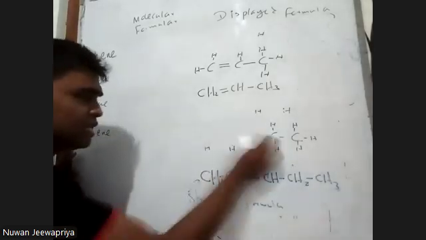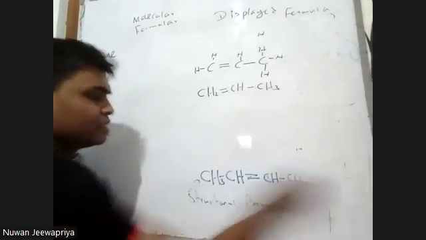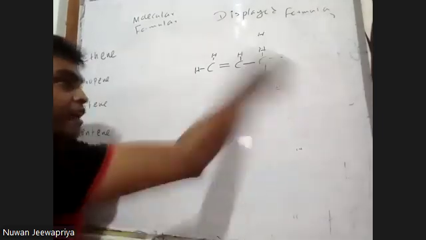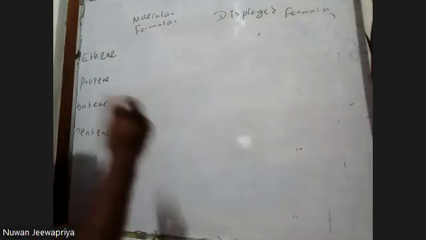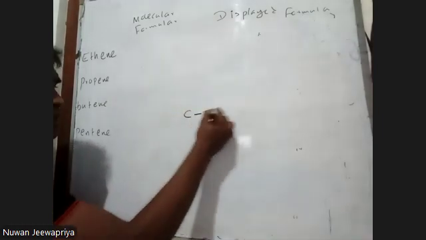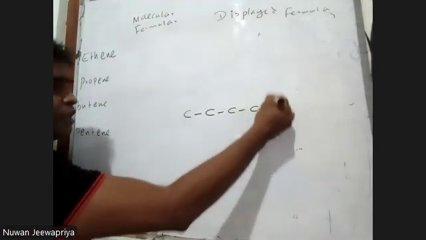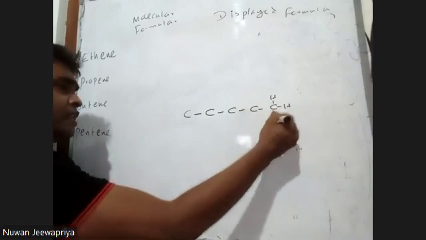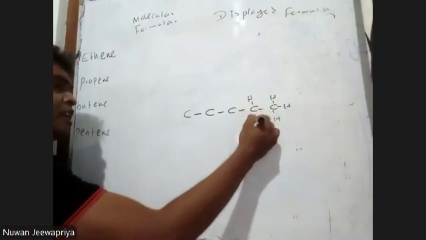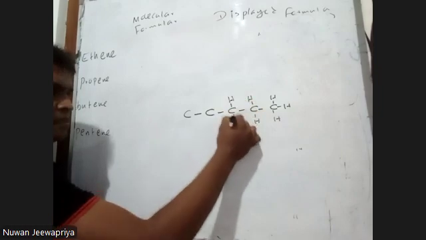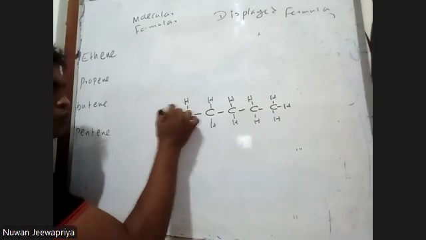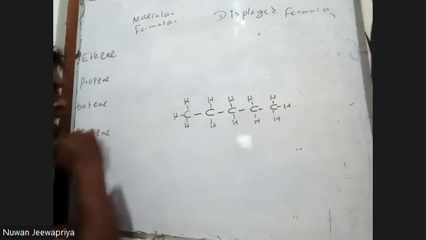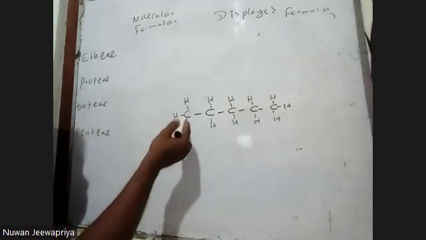If I consider an alkane, right? Carbon, carbon, carbon, carbon, carbon. This way, this is an alkane. I mean pentane. We did it early. How can I write the structural formula?